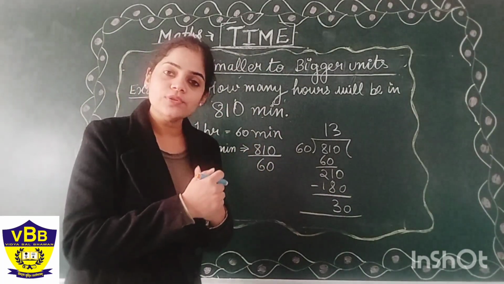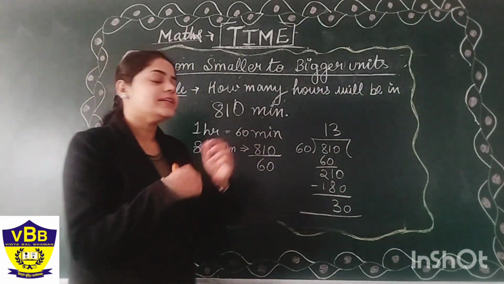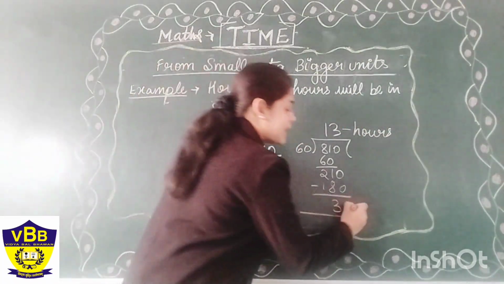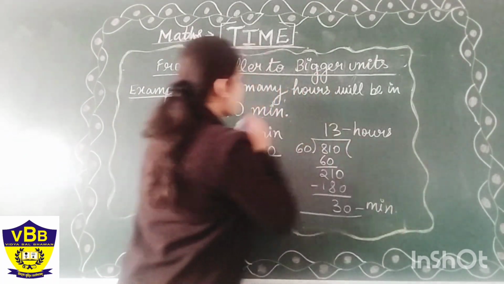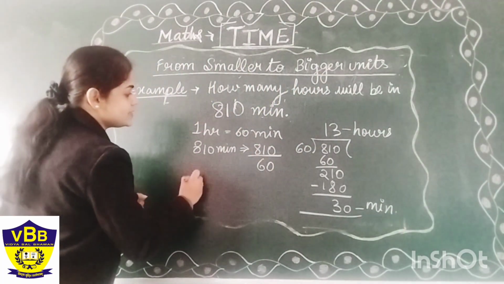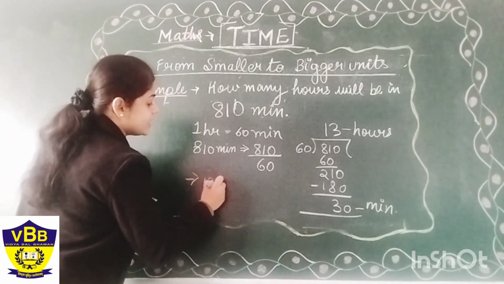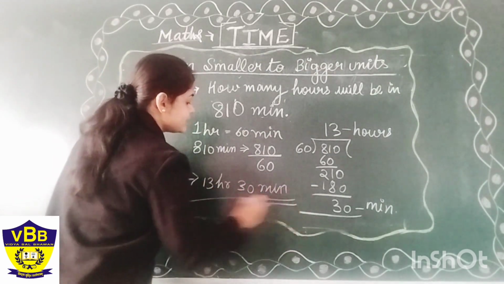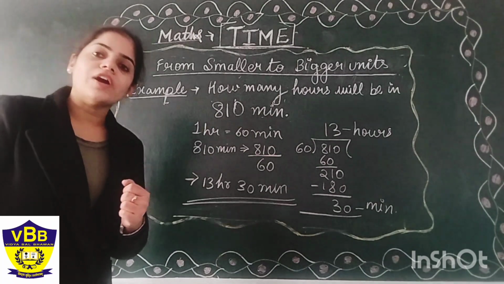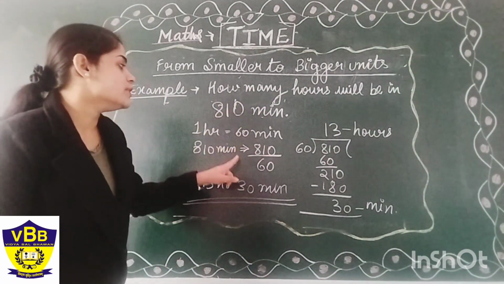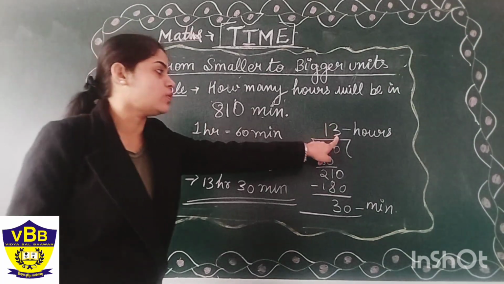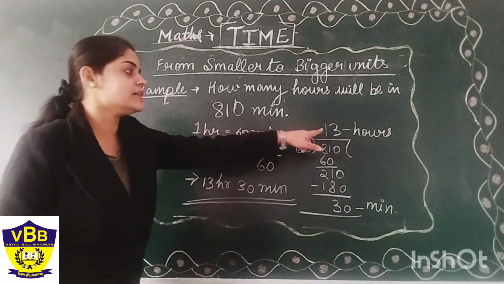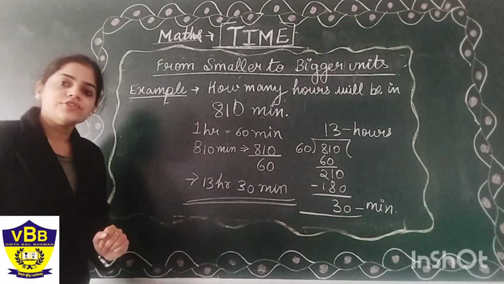So as you know that quotient is considered as what? Yes, right. Quotient is considered as hours and remainder is considered as minutes. So, how to convert this into hours and minutes? It will be 13 hours and 30 minutes. So, that's how we will convert this into hours and minutes. Do you got this point students? We simply have to divide it with 60 and after the division, the quotient will be our hours and the remainder will be our minutes. And the final answer is 13 hours and 30 minutes. Do you got this point?